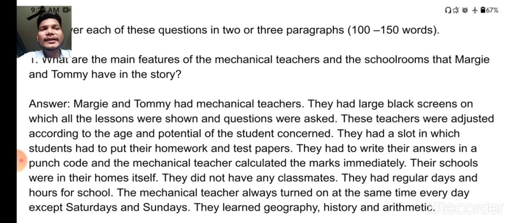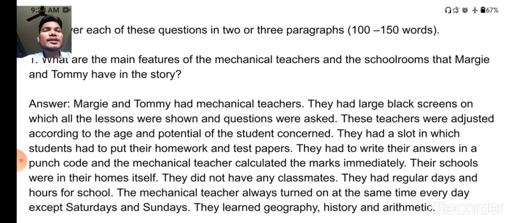They had to write their answers in punch code, and the mechanical teacher calculated the marks immediately. So here we are describing the whole thing, what is there with the mechanical teacher and with the students. Their schools were in their homes itself. They did not have any classmates. They had regular days and hours for school.